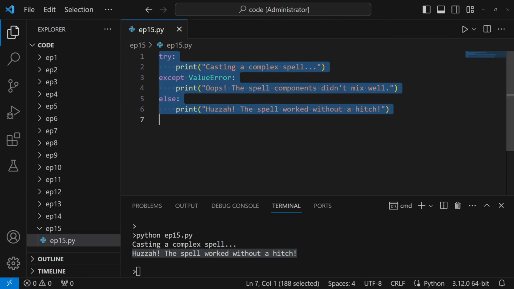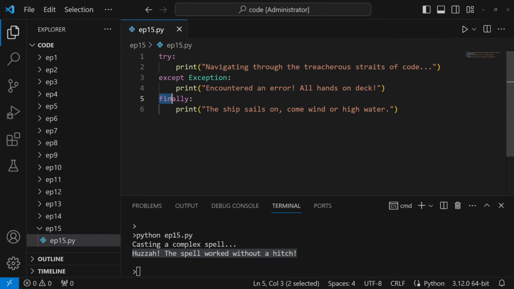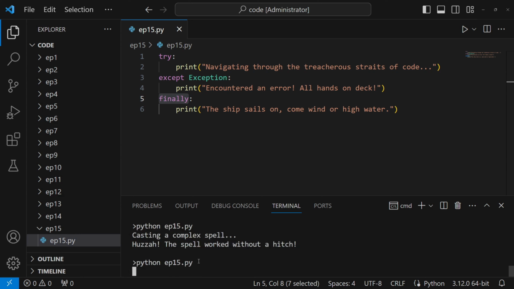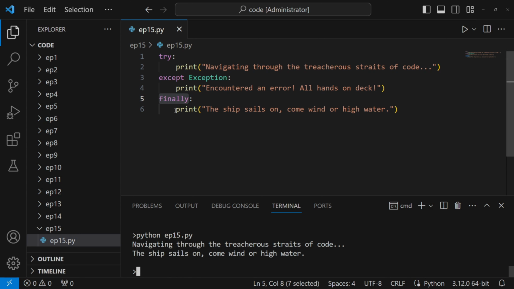Custom exceptions aren't just for show. They're powerful tools that enhance the readability and maintainability of your code. They help you communicate more clearly what went wrong and where, like a beacon shining light on a murky problem. Here, our dragon error not only signals a problem, but also encapsulates the specific dragon issue at hand. It's like sending a clear, concise message via a magical raven, rather than a confusing smoke signal.